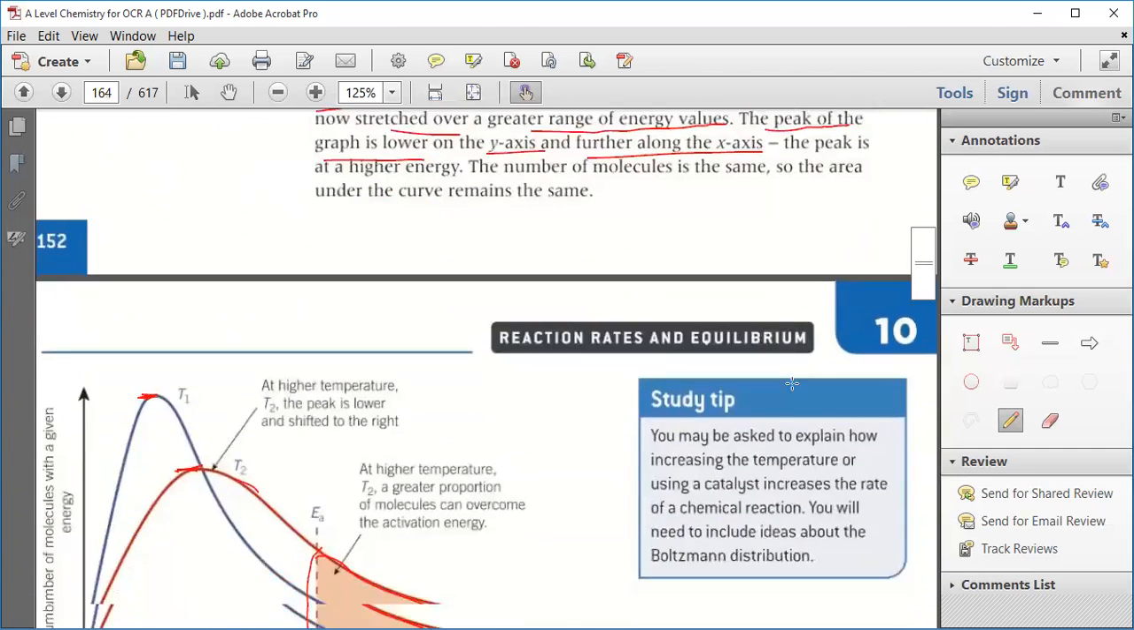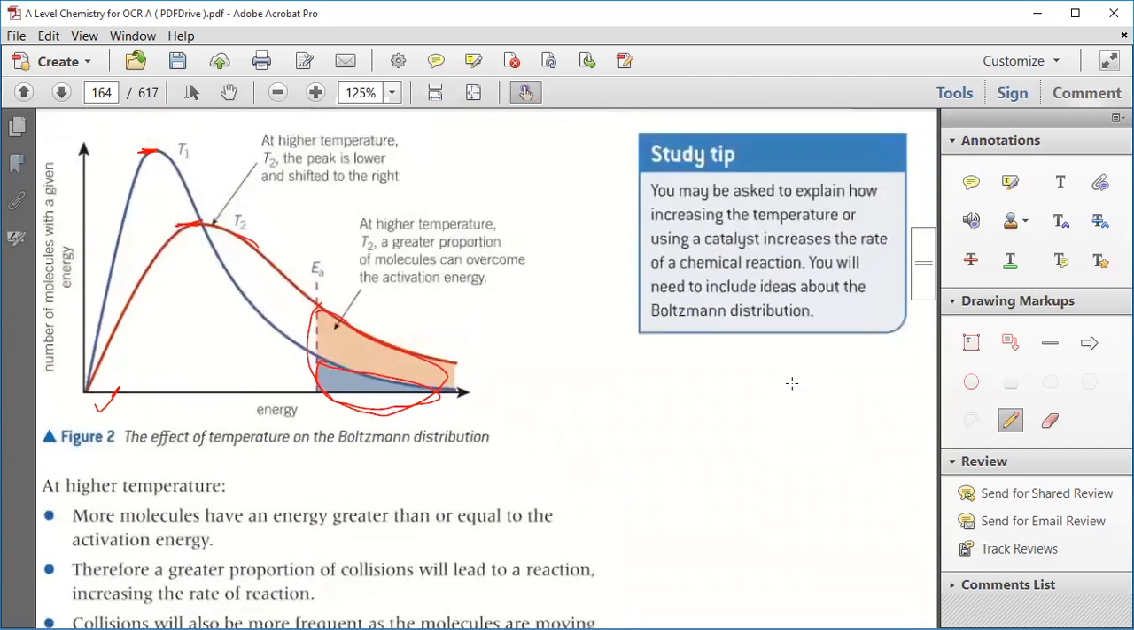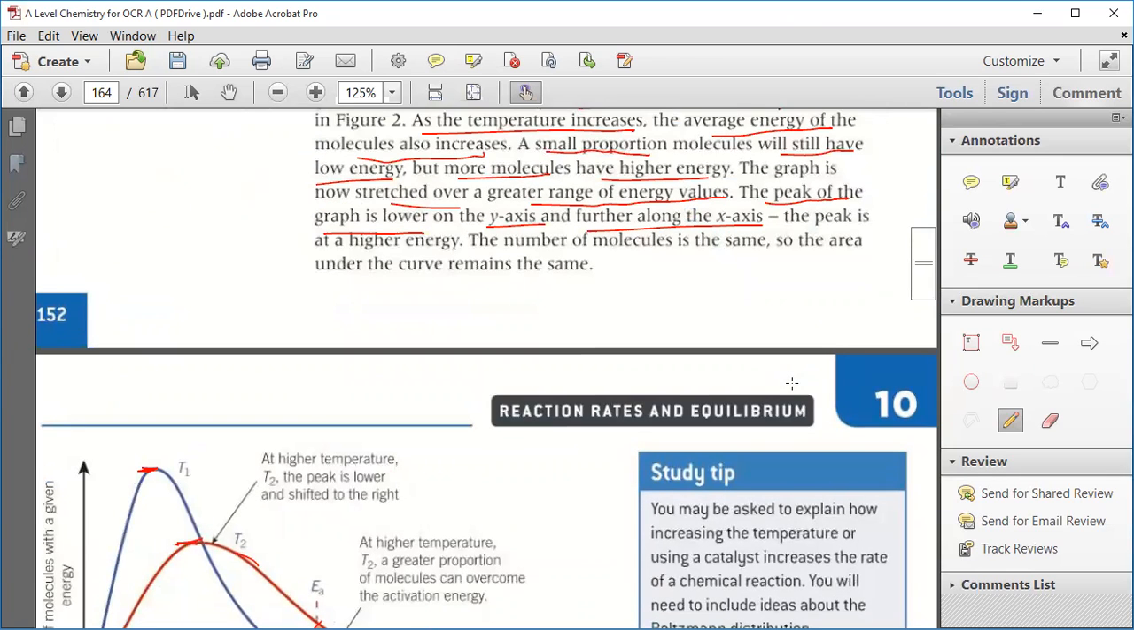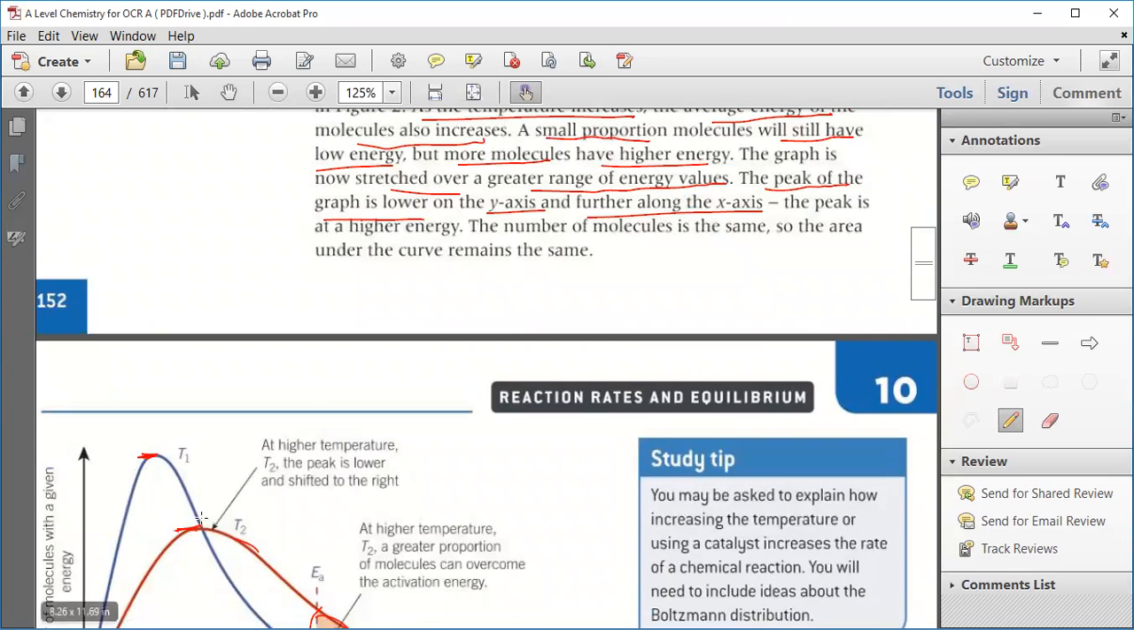This peak is different. This is on T1 and T2. The peak is totally different. Now what it is saying is that the graph is now stretched over a greater range of energy values. The peak of the graph is lowered on the y-axis and further along the x-axis.